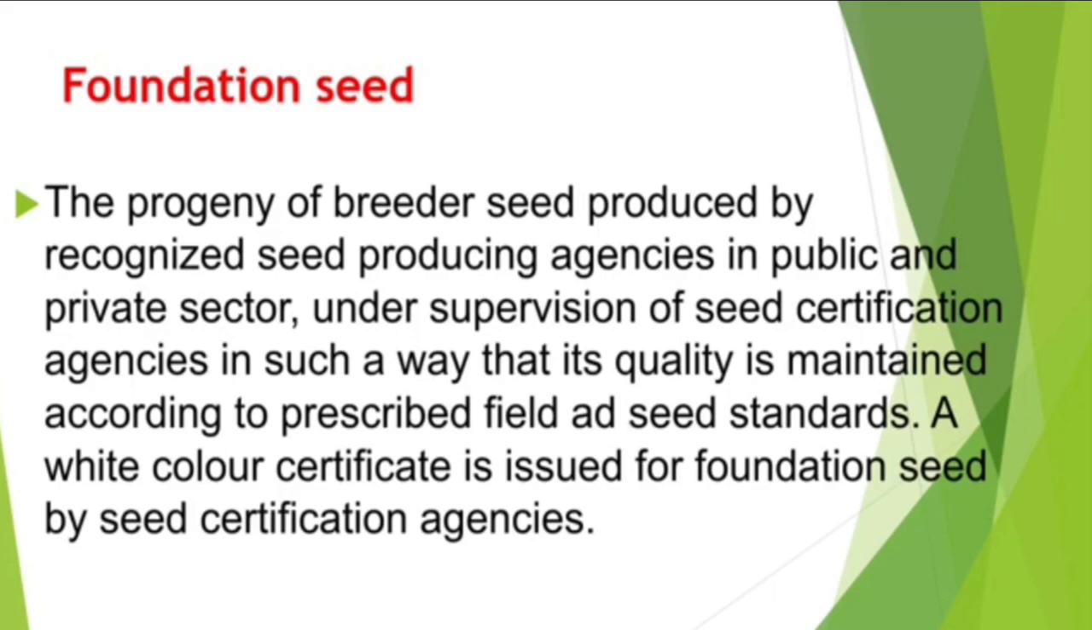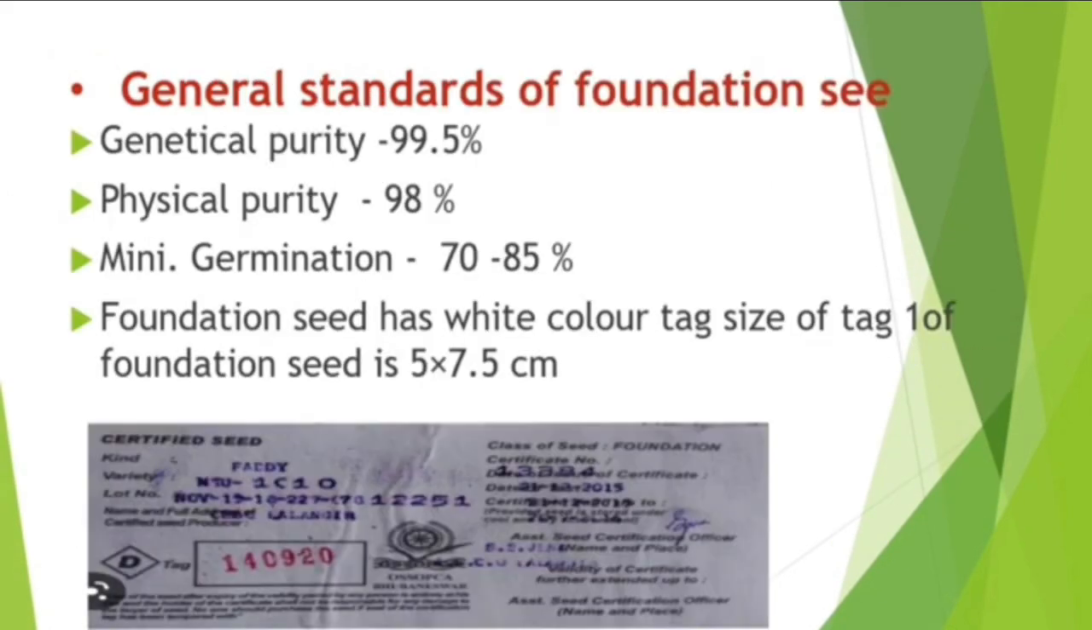Foundation seed: the progeny of breeder seed, produced by a recognized seed producing agency in the public and private sector under supervision of the seed certification agency, in such a way that its quality is maintained according to prescribed field and seed standards. A white color certificate is issued for foundation seed by the seed certification agency. General standards of foundation seed: genetic purity 99.5%, physical purity 98%, minimum germination 70 to 85%. Foundation seed has a white color tag, size of tag 5 into 7.5 cm.